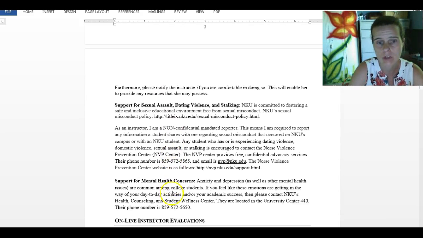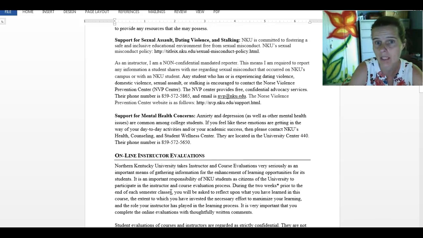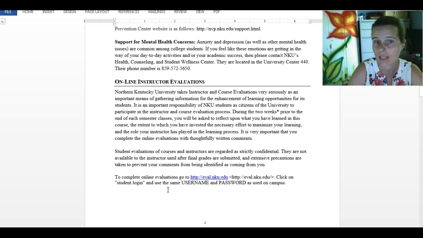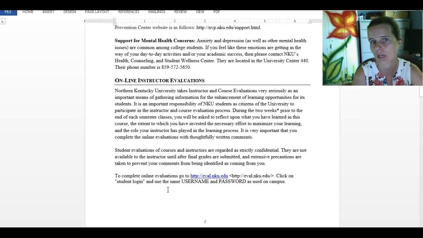Then another social issue that is quite common among college students is sexual assault, dating violence, and stalking. We do have the Norse Violence Prevention Center here on campus. They are a confidential resource for anybody that has experienced any of those issues. Again, it is completely free. Please feel free to reach out to them if you've experienced any of these things and would like some assistance. And then finally, mental illness is also very common among college students and the general population. If you're struggling with anxiety, depression, any other mental health concerns, please reach out to them. They provide confidential counseling services here on campus.